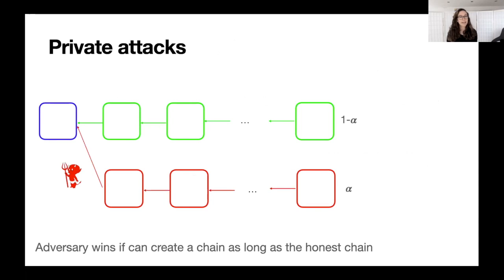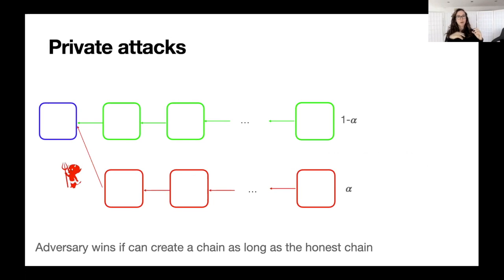So as the name of the talk and the paper suggests, in our analysis, we only focus on private attacks. So let me explain what a private attack is. It's really the most basic attack you could think of in any blockchain system. What's going to happen is the adversary is going to fork the chain and create a chain that is going to keep private for itself.